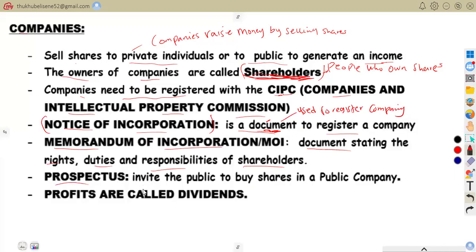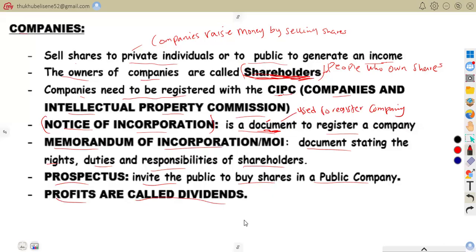Prospectus: invite the public to buy shares in a public company. A prospectus is a document used by a public company to invite the public to buy shares and provide information about the company. A public company issues a prospectus before listing its shares for sale.